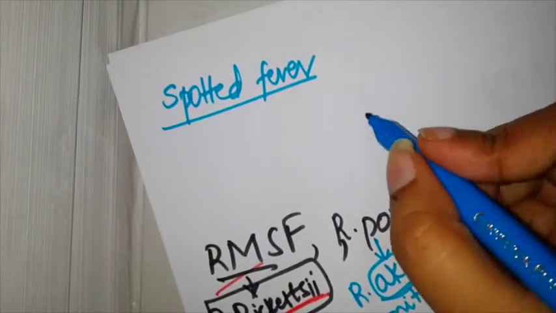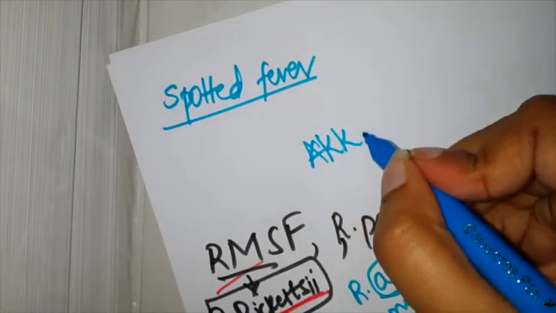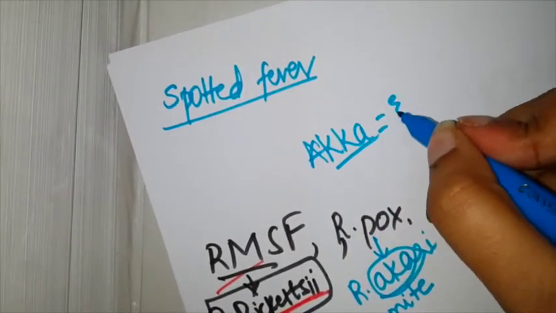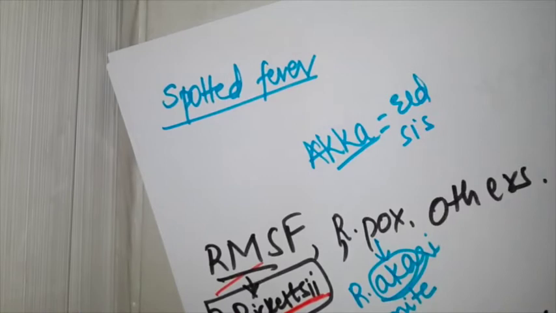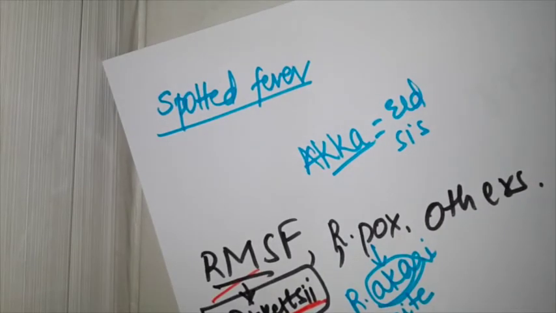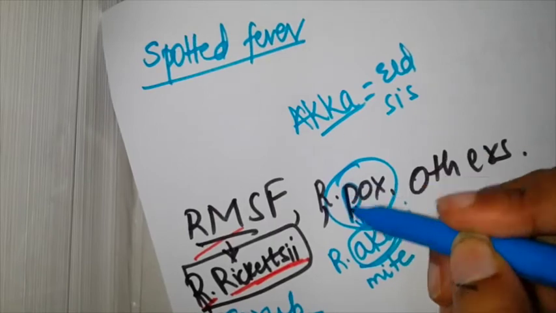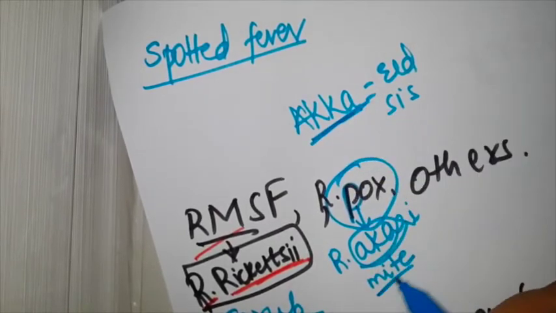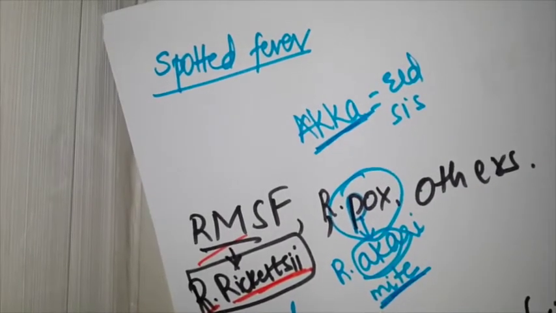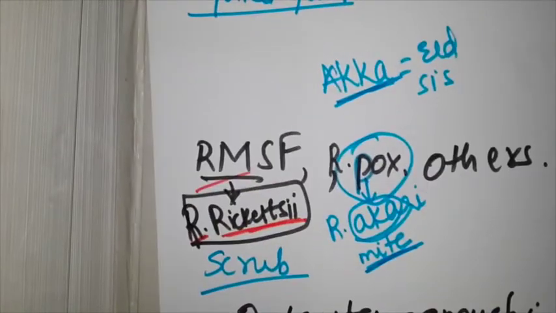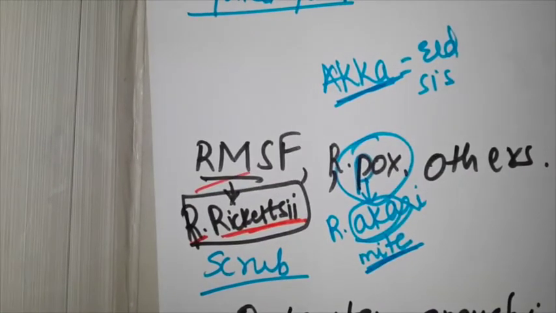I'm going to tell you a very stupid mnemonic. In South Indian languages, usually akka refers to elder sister, or badi behan. This elder sister is very mighty, mighty enough to cause pox. So your pox is caused by your akka, which is mite. I think this should help, and I don't want to discuss much about this. So long as you're getting the answer right in the exam, I don't care how much you criticize.